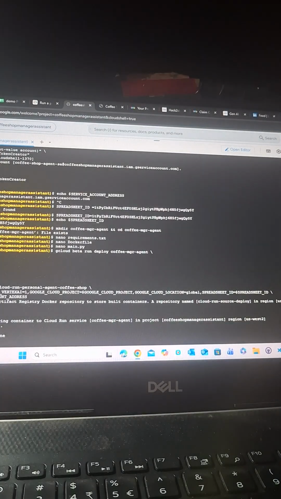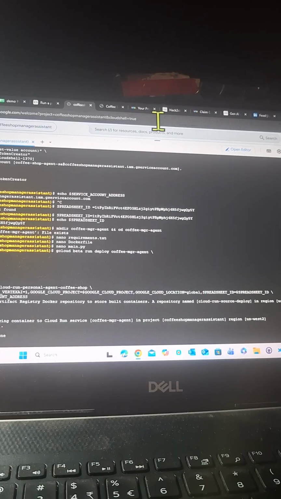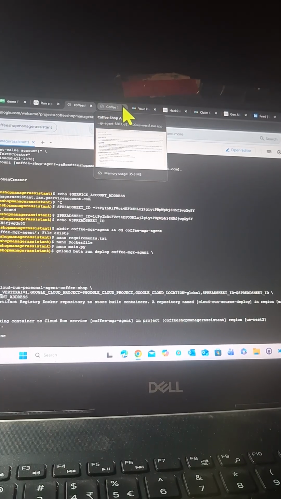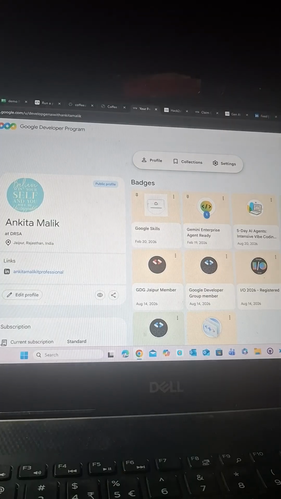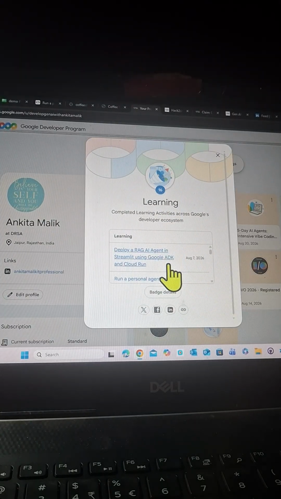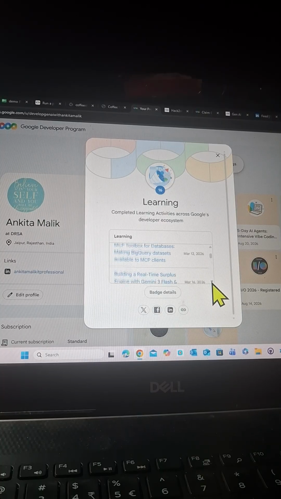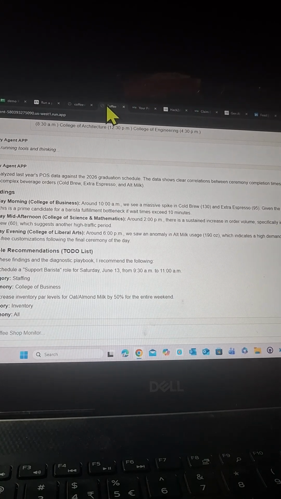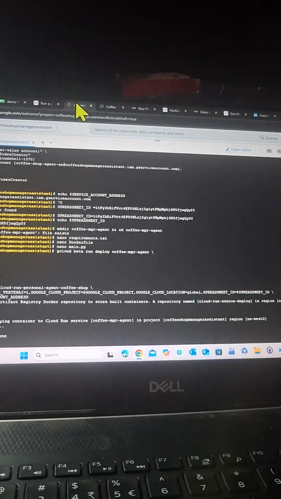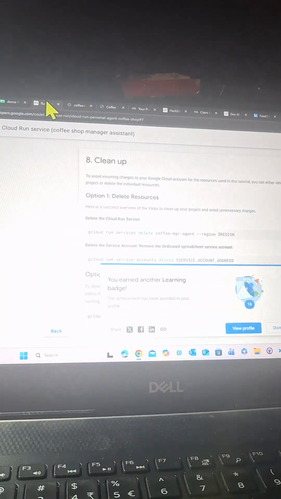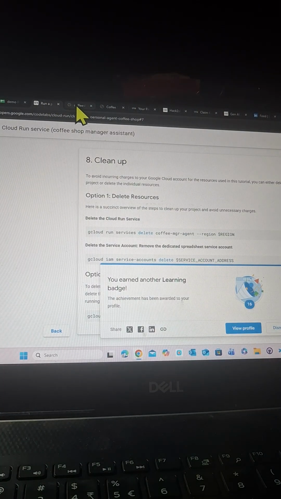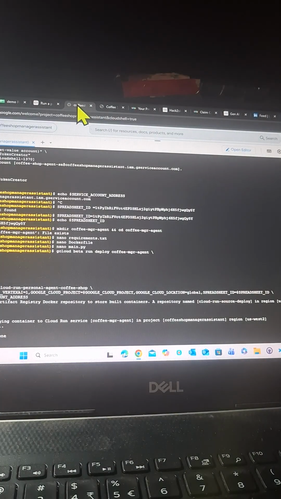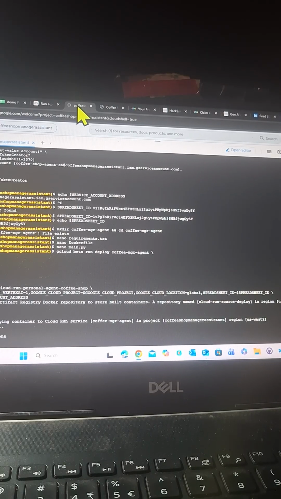It's still uploading the resources, so let's check out the profile. Yeah, it's added here. Personal agent on manager assistance, and this is all. Let's go back and check whether this is done. It's still taking some time, so let's wait for a couple of minutes to get it done.